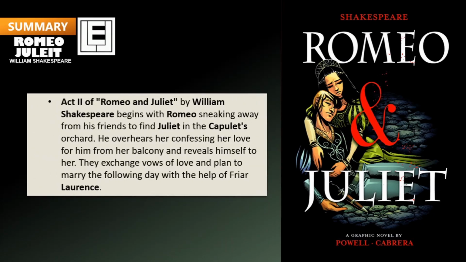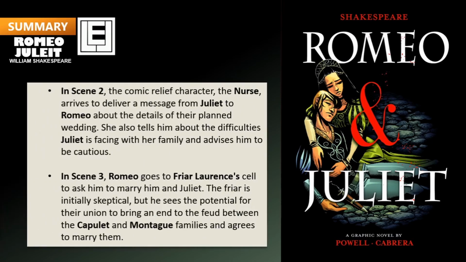Act 2 of Romeo and Juliet by William Shakespeare begins with Romeo sneaking away from his friends to find Juliet in the Capulets' orchard. He overhears her confessing her love for him from her balcony and reveals himself to her. They exchange vows of love and plan to marry the following day with the help of Friar Lawrence. In Scene 2, the comic relief character, the nurse, arrives to deliver a message from Juliet to Romeo about the details of their planned wedding. She also tells him about the difficulties Juliet is facing with her family and advises him to be cautious.